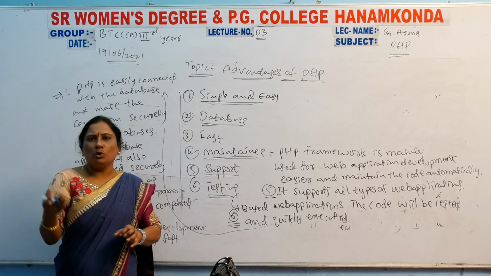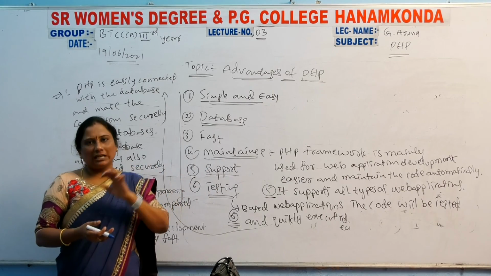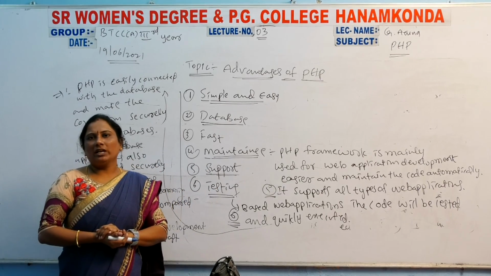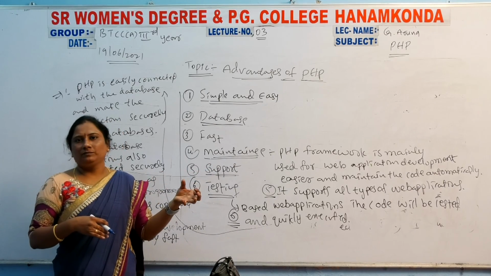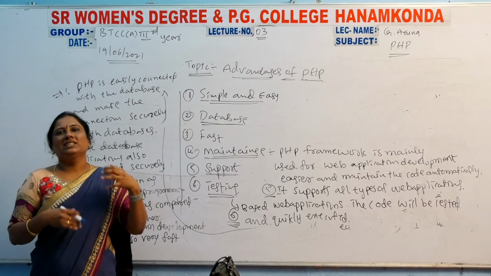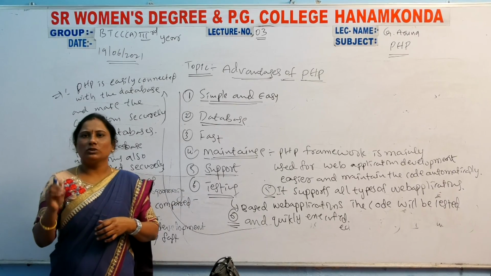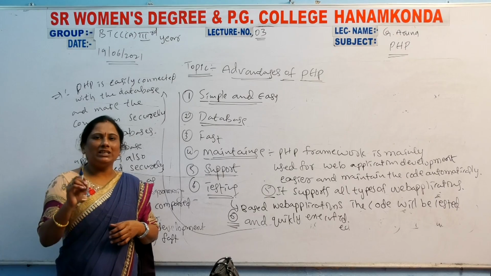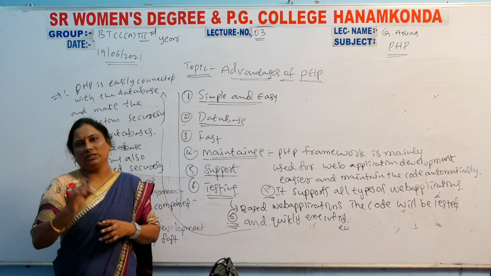If you want to read more about these advantages, refer to them. If you want extra information, I will send those notes in our WhatsApp group. If you have any doubt, call me or message me.